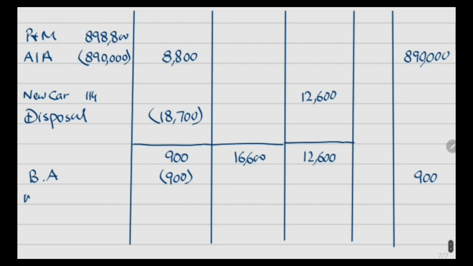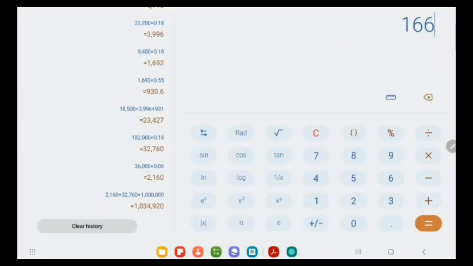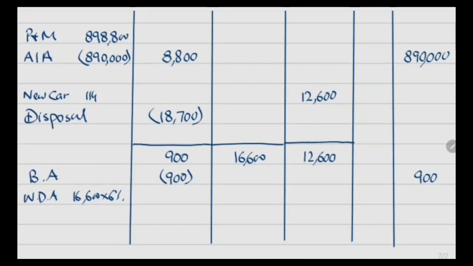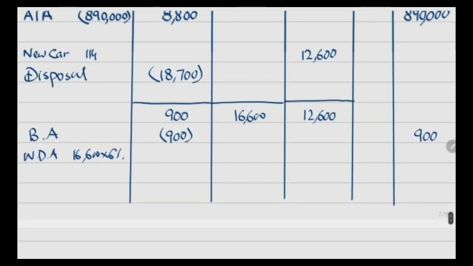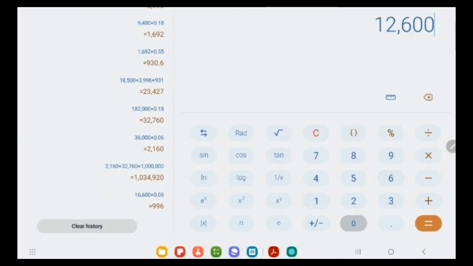Then writing down allowance on 16,600 at the rate of 6%, because special rate pool items qualify for writing down allowance at the rate of 6%. So this is 996. And writing down allowance on private use asset, which is 12,600. Again the rate is 6%. 756.